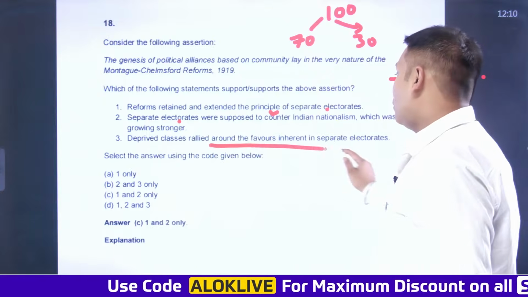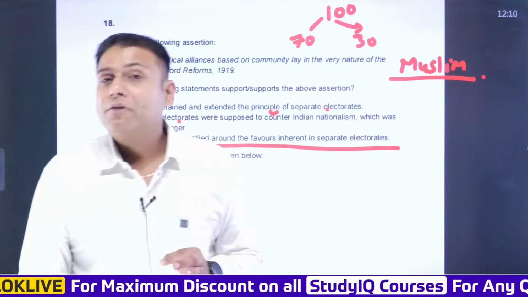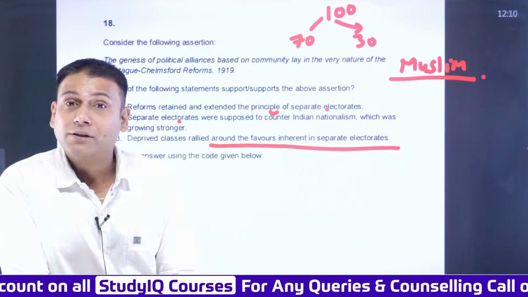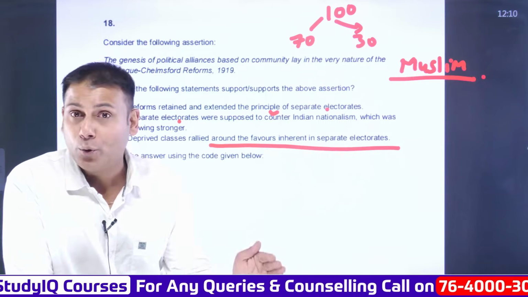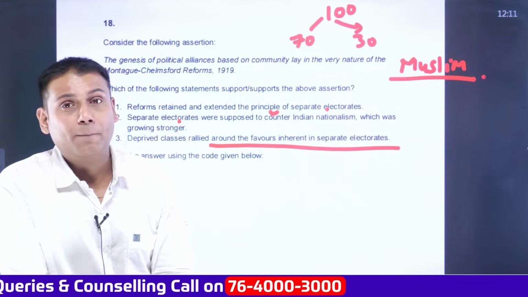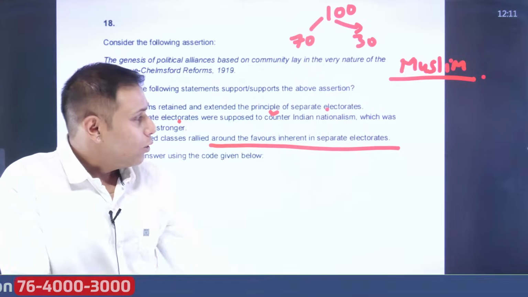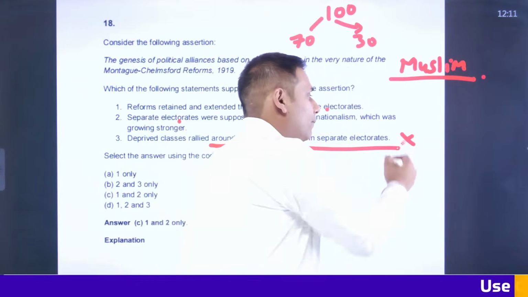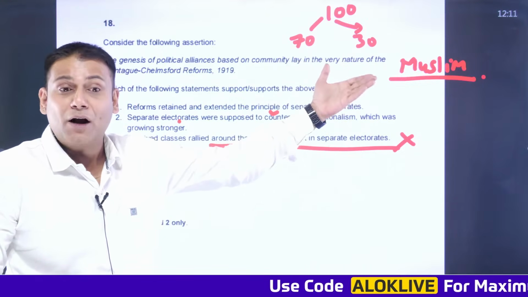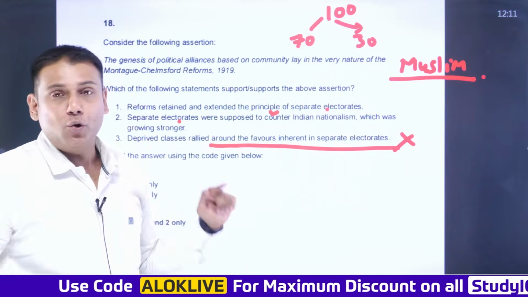Deprived classes rallied around the favors inherent in separate electorates. My friends, for the very first time, the depressed section of society demanded a separate electorate in the Round Table Conferences, which were held in 1930 to 1932 in London. The demand was being raised by B.R. Ambedkar, and following this, Britishers came up with the Communal Award. So this statement goes wrong because it was not a part of 1919, it was after 1930 as a part of the Round Table Conferences. So the answer to this question is 1 and 2.